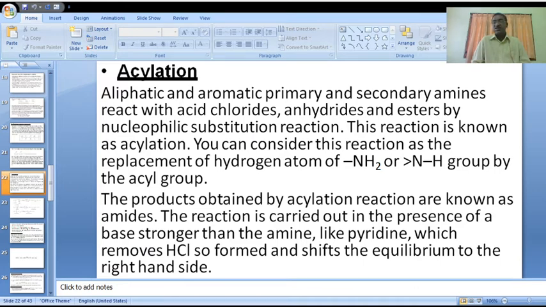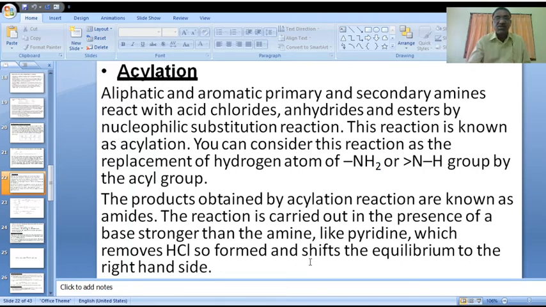Final products are amides. The reaction is carried out in presence of a base stronger than amine, like pyridine. Pyridine is the catalyst we are using in this reaction. Pyridine removes HCl, so it shifts the equilibrium to the right hand side.